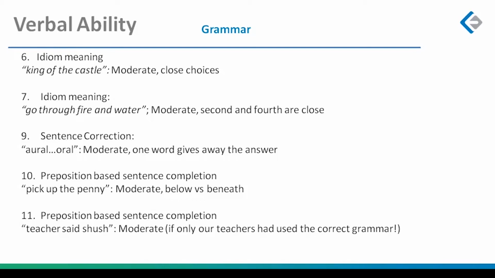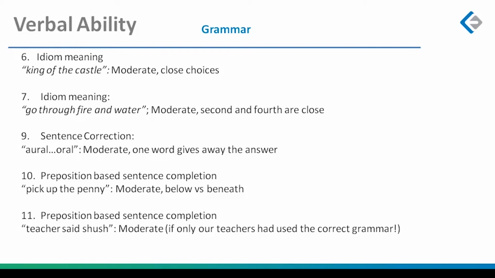Preposition based sentence completions, both of them were moderate. The first, pick up the penny, the understanding of below and beneath. If you don't know the difference between below and beneath, just leave it. Same, the teacher said shush, teacher said do not talk during the class. Then did the teacher say, school mein, did your teacher say do not talk in the class, or did she say do not talk during the class?